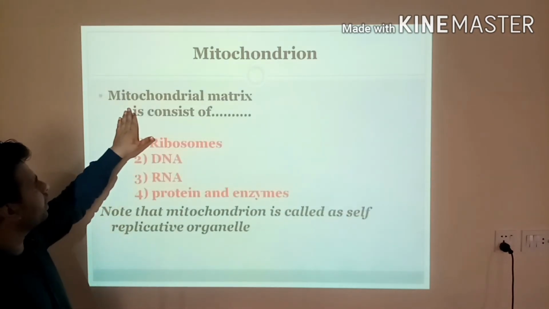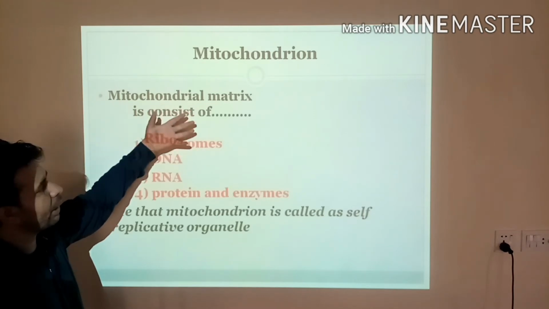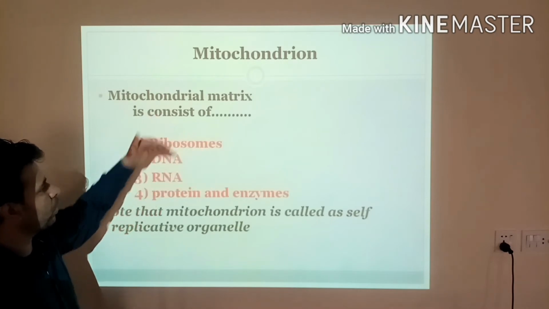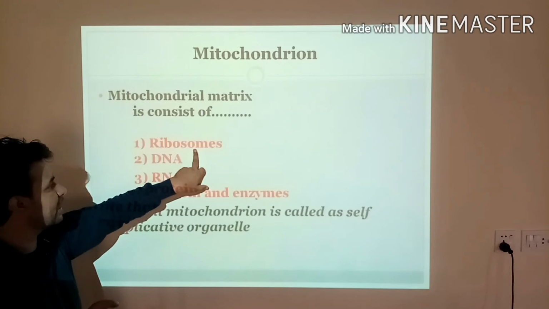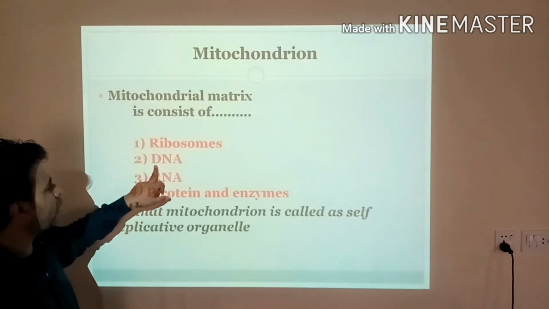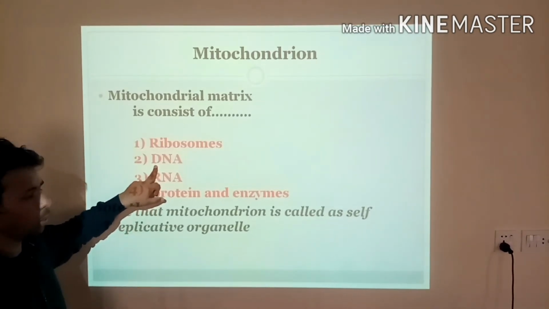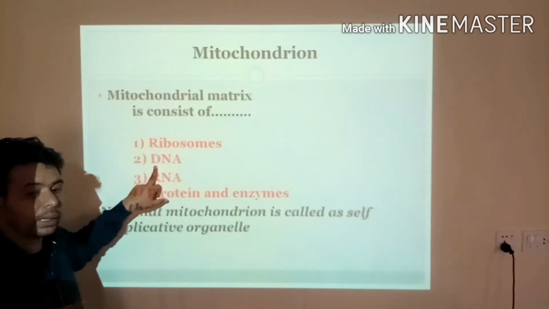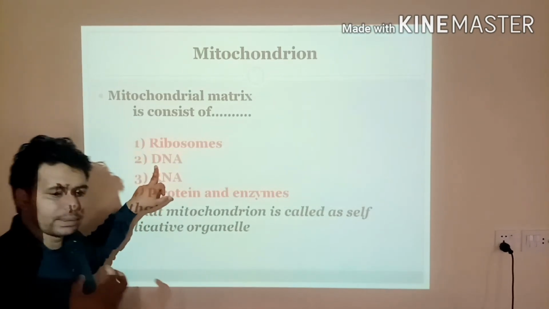Now, the mitochondrial matrix. Keep in mind that the mitochondrial matrix contains many things, but the very important point you have to note is that it also contains ribosomes, which synthesize protein, especially enzyme protein. It also contains DNA, which plays a very important role in the replication of the mitochondrion. Keep in mind that the mitochondrion is that part of the cell which has the ability to replicate like cells.